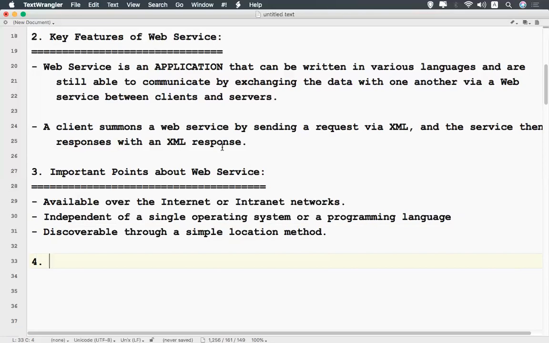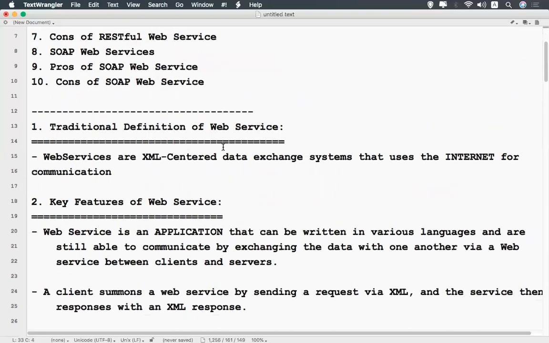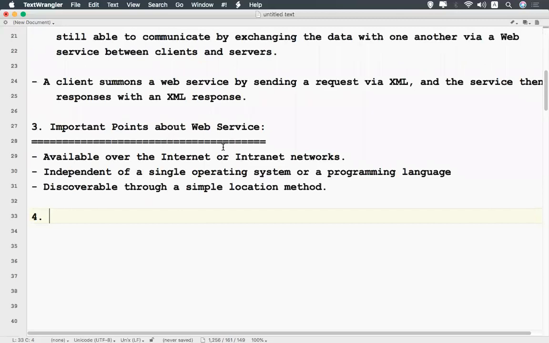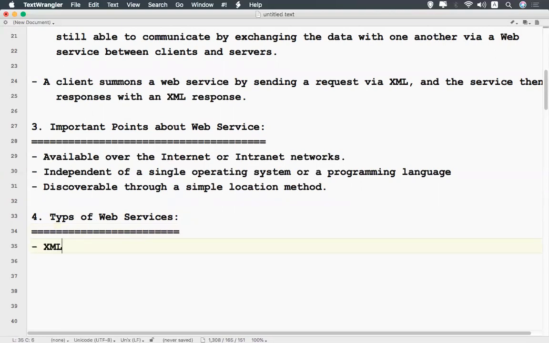The next point we want to discuss is types of web services. What are the types of web services which we will frequently use? The first one is XML RPC, which means remote procedure call.